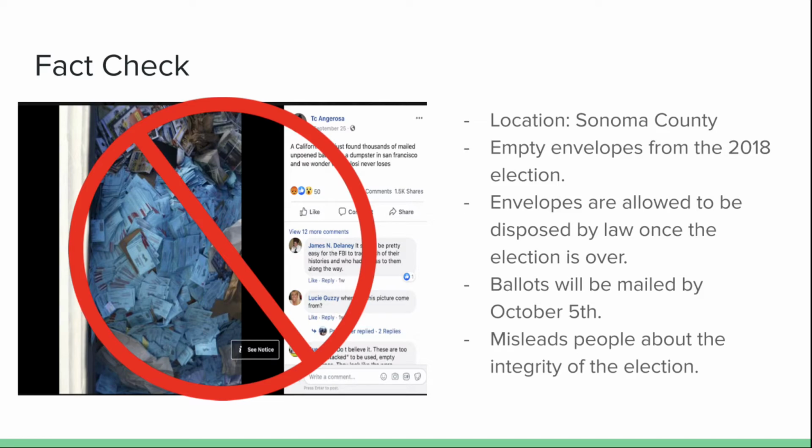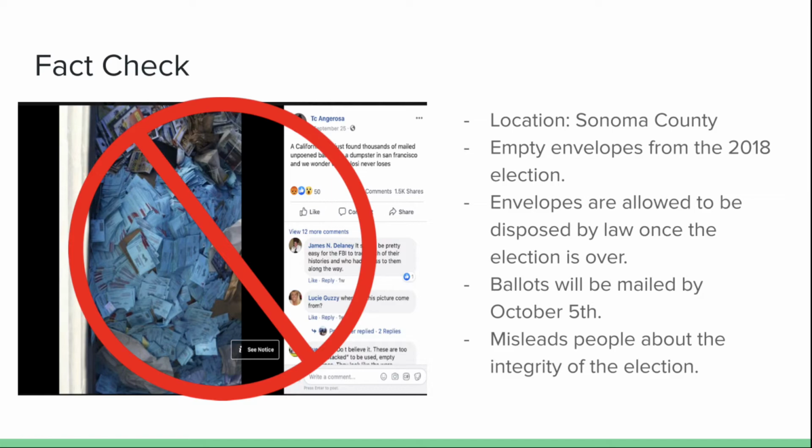The first obvious reason why the article says this post is false is because they got the location wrong. In the post, it said that the unopened envelopes were from San Francisco, but actually, it's located in Sonoma County. Sonoma County looked into this post, and they actually went to the dumpster and proved that the envelopes were not unopened ballots.